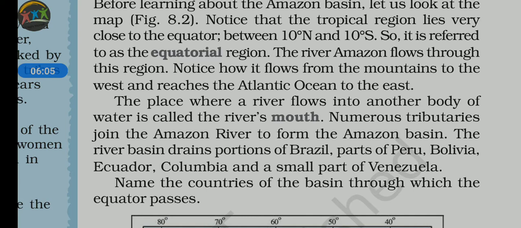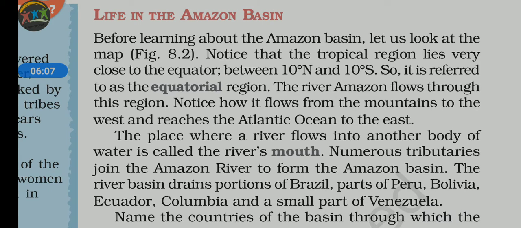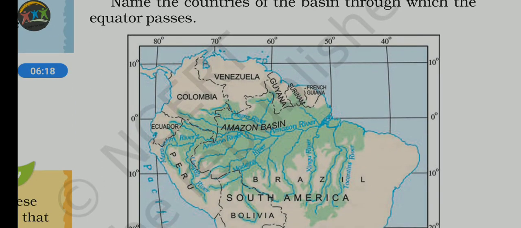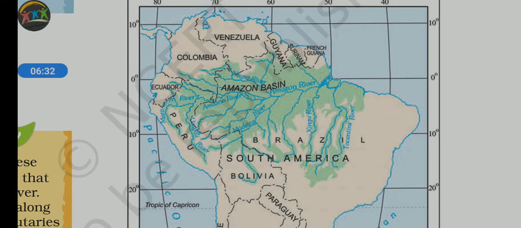Next one, what is the extension of this particular region? It extends between 10° north and 10° south. So it is referred to as the equatorial region. You can also see it on the map, 10°, mostly look at the Venezuelan part, it extends up to 10° north, and look at the Brazilian portion where the maximum part of the Amazon ends, that is near about 10° south.